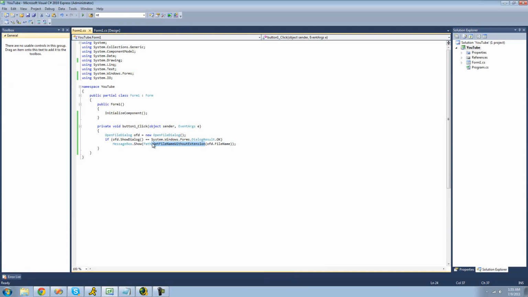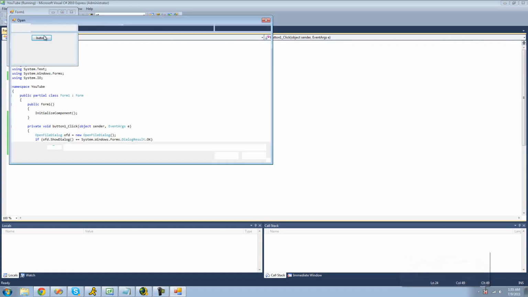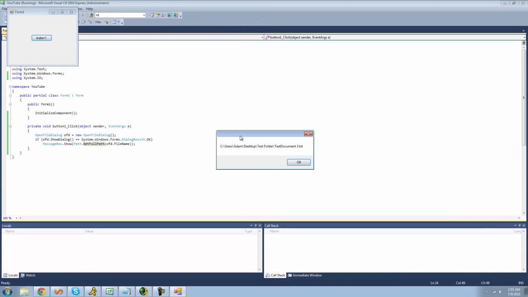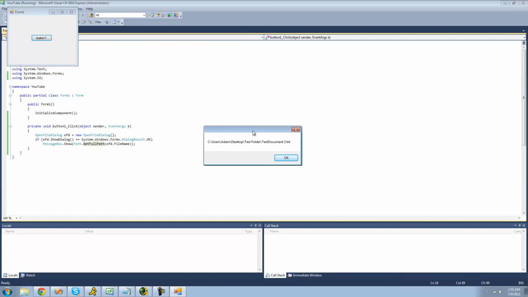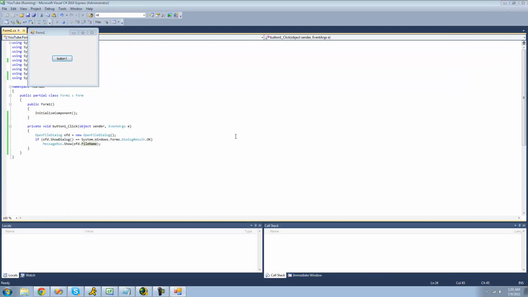Another method that I'm going to be showing you is GetFullPath, and I think this is pretty much a useless method because you could have just used the path that you pass through here, but I don't know. We could do the same thing just by showing the open file dialog name. So I'm not too sure what that method's for, but I guess it works for some people.